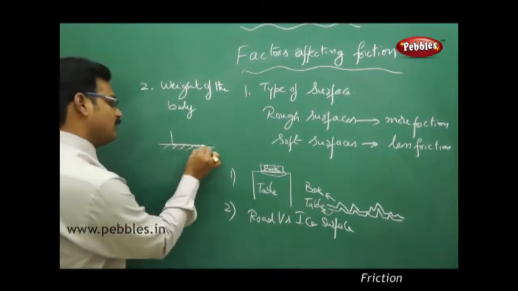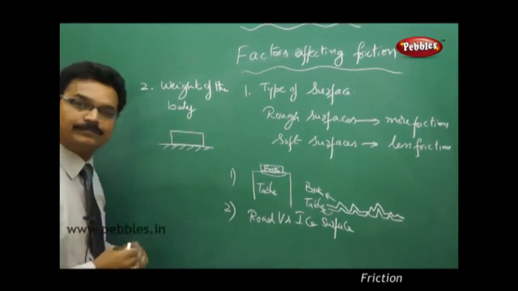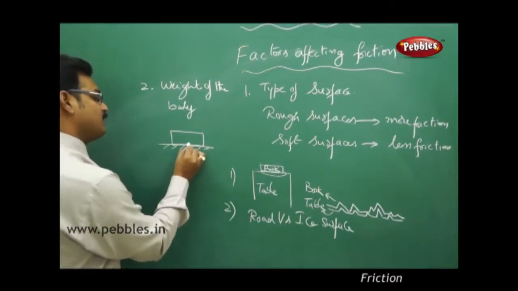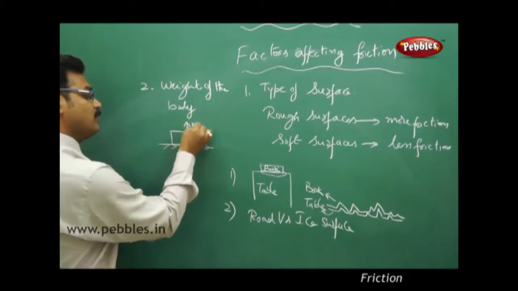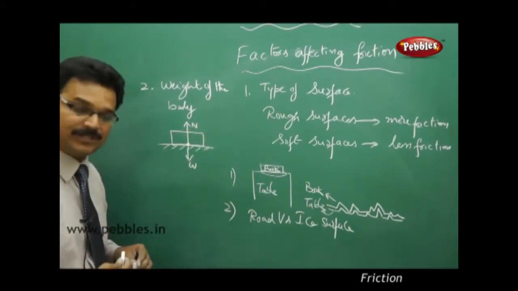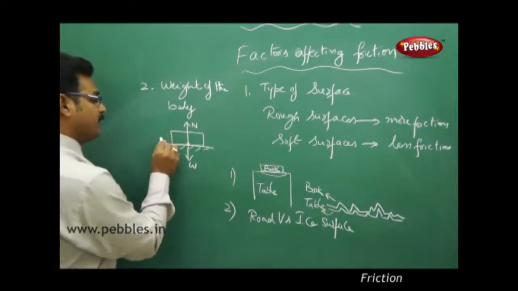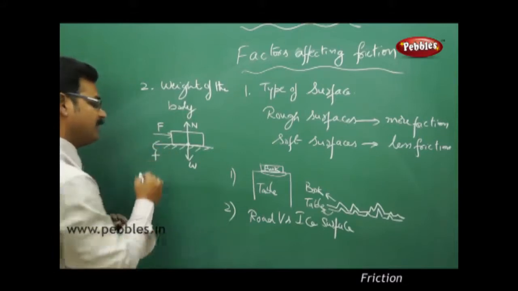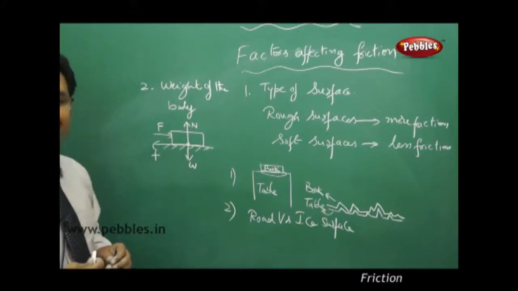On the surface you have a block, and this block has a point of contact. Upward force is normal, downward force is weight. You know these two forces. Now you have applied a force F. Immediately a friction force will be there, as we know.